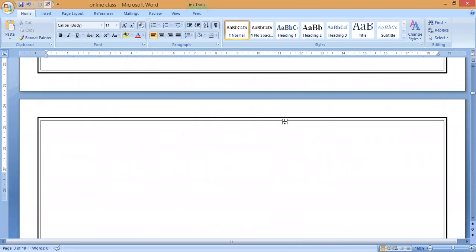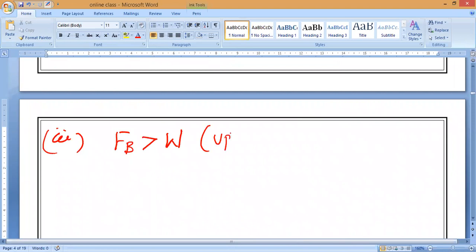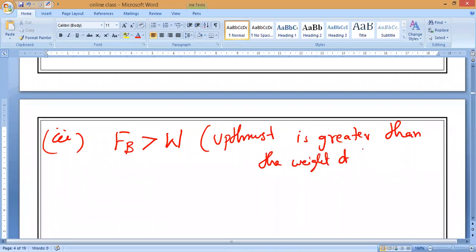So now what is case number 3, the last case? Upthrust is greater than the weight of the object. Upthrust means buoyancy force is greater than the weight of the object. So now you can see here, we can say upthrust is greater than the weight of the object. This is the third case.